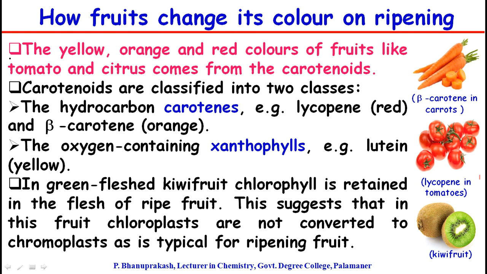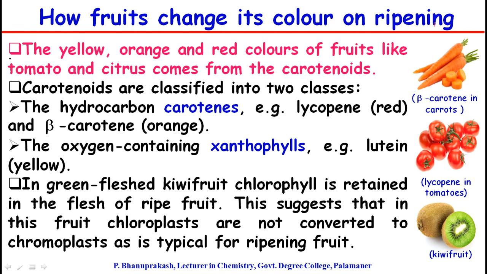Similarly, the yellow, orange, and red color of fruits like tomato and citrus comes from carotenoids. Carotenoids are classified into two classes. Number one, the oxygen-free carotenes, which are simply hydrocarbon carotenes. Examples are lycopene and beta carotene. And next one, the oxygen-containing xanthophylls. Example is lutein.